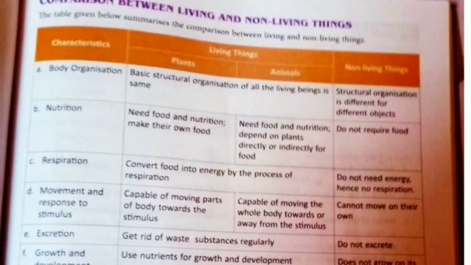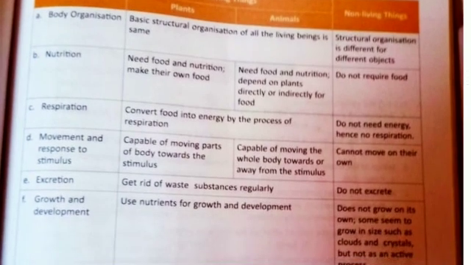Nutrition. Plants and animals need food and nutrition to make their own food. Not true. Both need food and nutrition, but plants make their own food, and animals depend on plants directly or indirectly for food. Yes, it is true. Non-living do not require food. Have you seen a table requiring food? No.